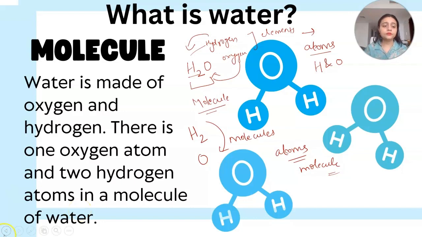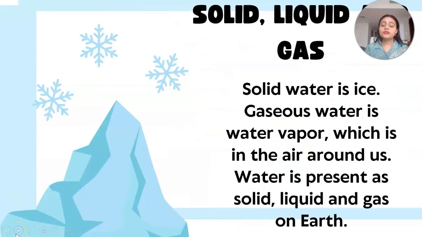Alright. Now, see, we have already studied that there are 3 states of matter: solid, liquid and gas. So how is water seen? Is it a solid, liquid or gas? Yes, physically we can see water in the form of liquid, right? In the seas, oceans, lakes, rivers, or the water we drink. But have you ever eaten water in solid form? Yes, you might have eaten it in the form of ice.